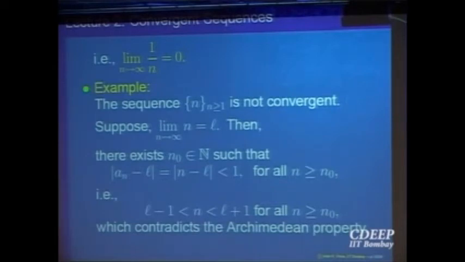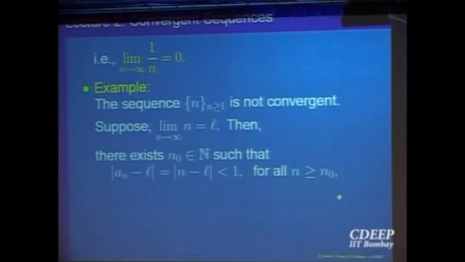Let us assume the sequence converges to L. If a sequence converges to L, then what should happen? Whatever the number L may be, the distance between a_n and L can be made as small as you want.